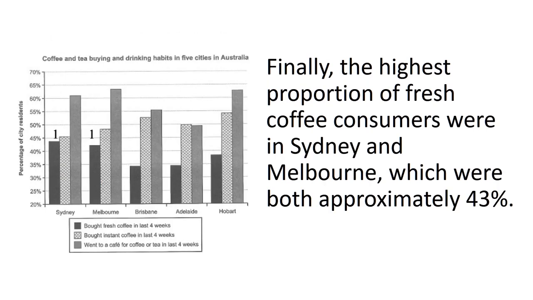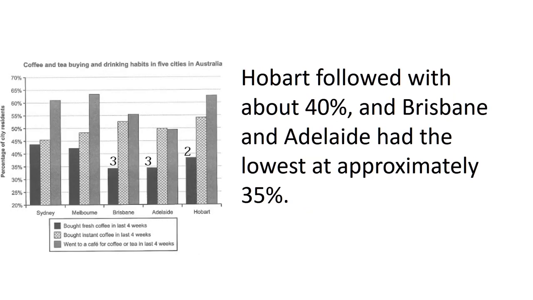Then we need to come on to the final category of fresh coffee. And again, we're going to deal with these from highest to lowest. Finally, the highest proportion of fresh coffee consumers were in Sydney and Melbourne, which were both approximately 43%. Middle number and lowest numbers. Hobart followed with about 40%, and Brisbane and Adelaide had the lowest at approximately 35%.